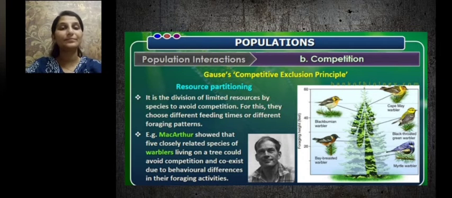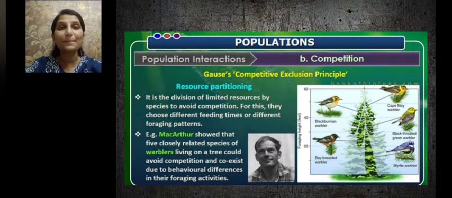For example, Robert MacArthur showed that five closely related species of warblers living on a tree could avoid competition. All these five species of warblers are considered competitors because they compete for the same resource and live on the same tree. They could avoid competition and coexist due to the behavioral differences in their foraging activities. Foraging means the act of obtaining their food. So they made a difference in the foraging activities and thus they started to coexist.